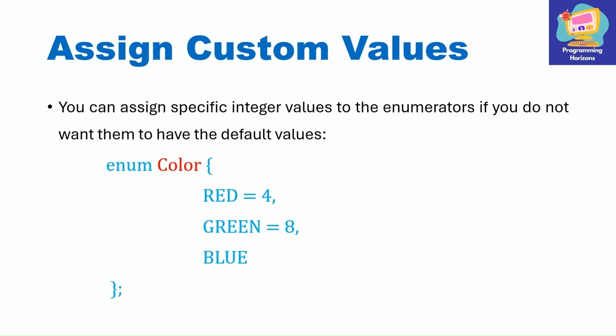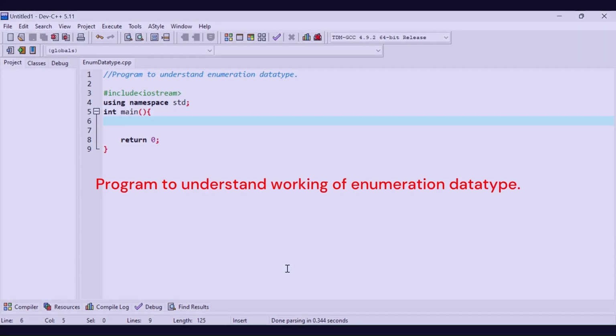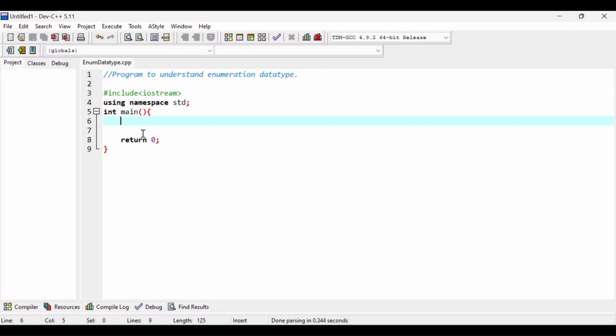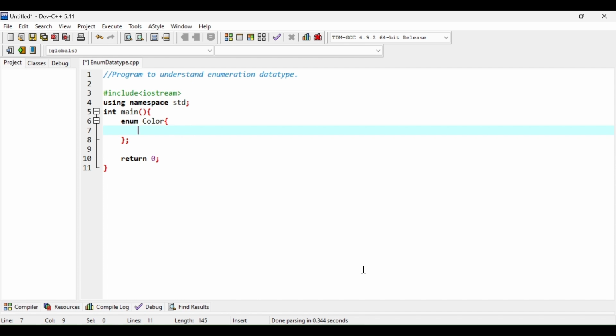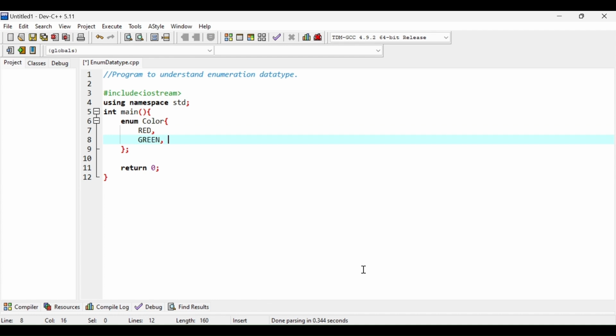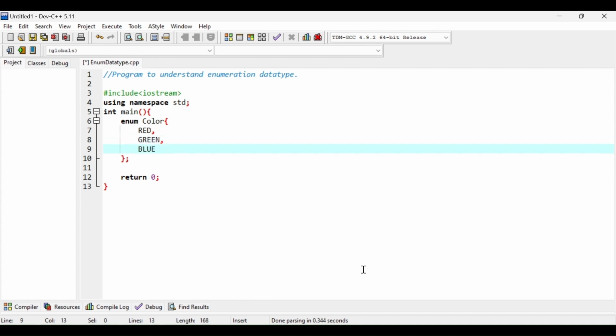In this program, we will understand how to work with enumeration data type. So as always, the structure of my C++ program is here. Now inside the main function, I am going to define my enumeration data type. So we will start with keyword enum and let's call this enumeration as color. Let's assign it some values in capital letters because these are fixed values or fixed constants. So I will begin with red, then we have green and lastly we have blue. So enum data type has been defined.